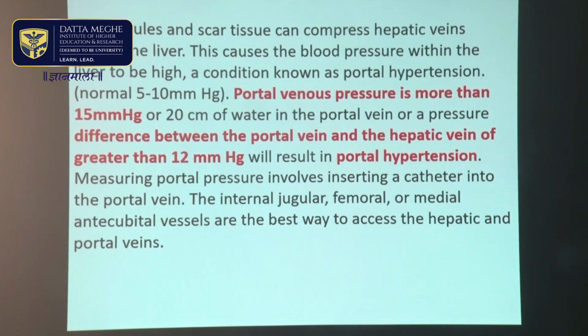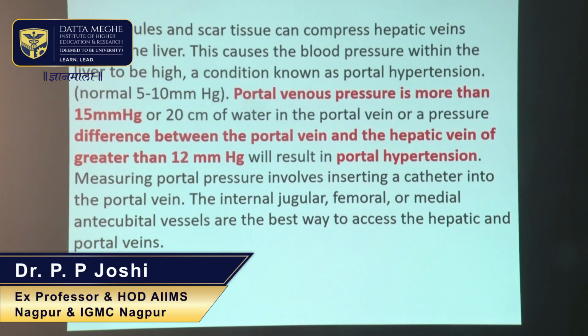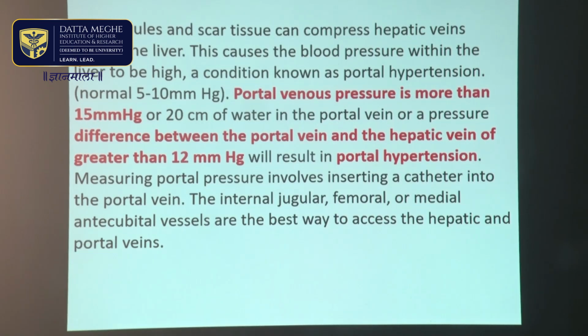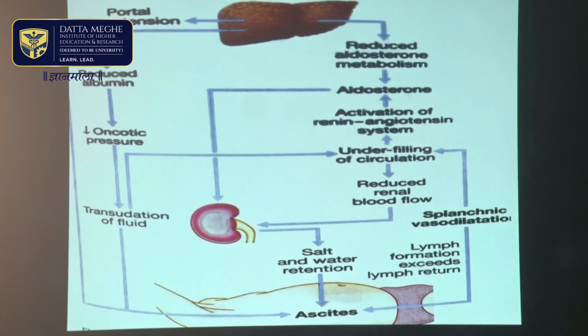Now, what is the definition of portal hypertension? Portal pressure of more than 15 or 20 millimeters of mercury, or more than 20 centimeters of water in the portal vein, or a pressure difference between the portal vein and the hepatic vein of greater than 12 millimeters, will result in portal hypertension. Why this occurs in cirrhosis of liver is because nodules and scar compress the hepatic veins in the liver and cause the blood pressure within the liver to be high, a condition known as portal hypertension.